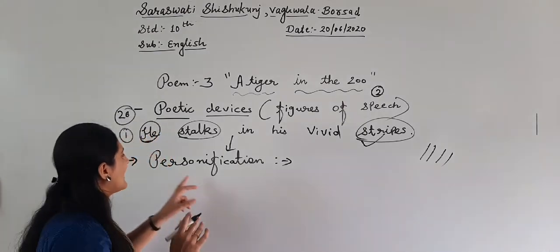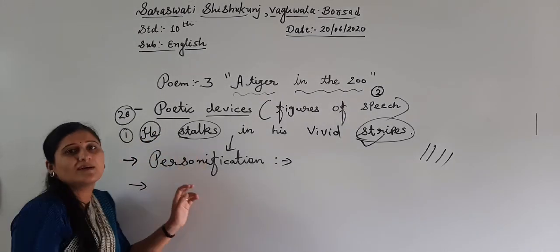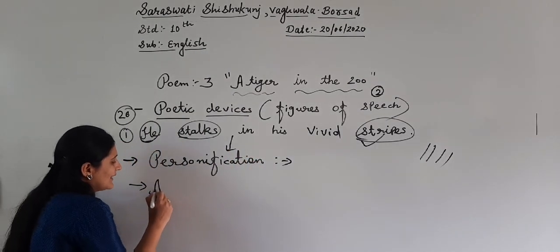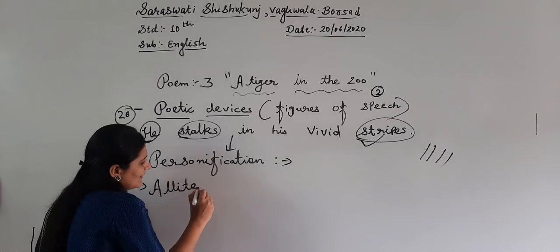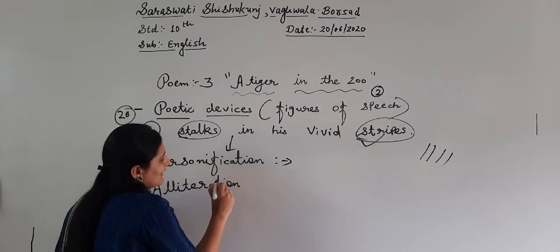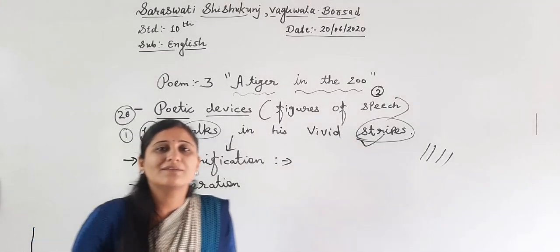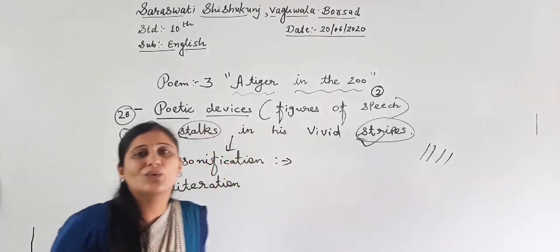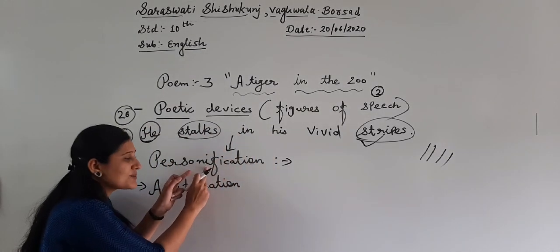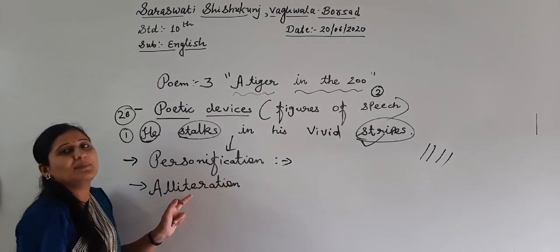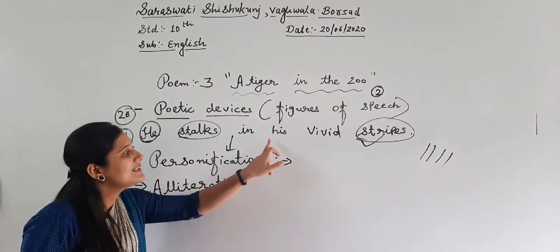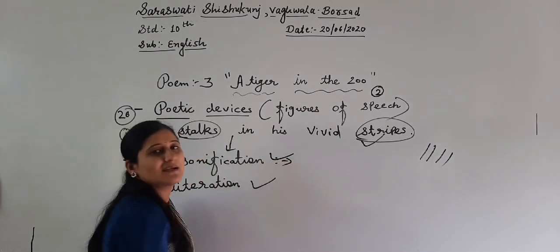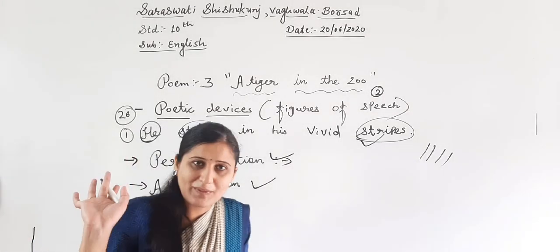Now, the second figure of speech that we have in the same line is alliteration. Why am I giving you 2, 3 figures of speech in the same line? Because we don't know which option will be given in the exam. So whichever option is given, that will be your right answer. You need to remember, right?